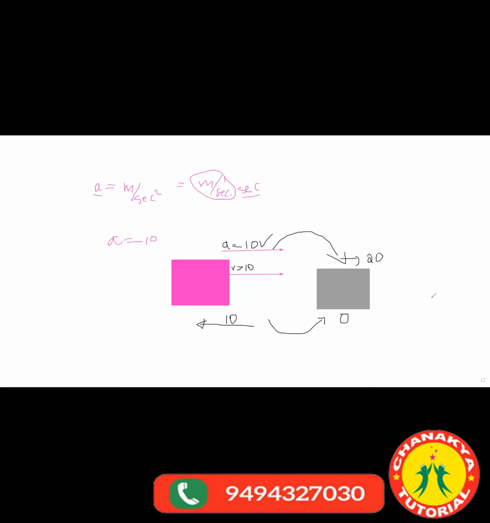In a similar second case, if I ask what will be its velocity after 1 second, you said 0. Anyone who did not attend my first class, please tell me what will be its velocity after 3 seconds. Anita, can you tell me what will be its velocity after 3 seconds?